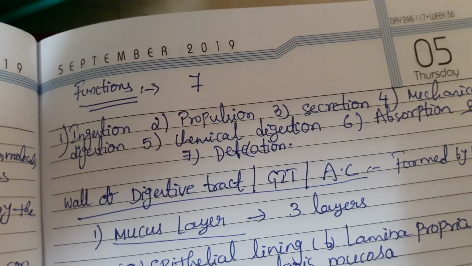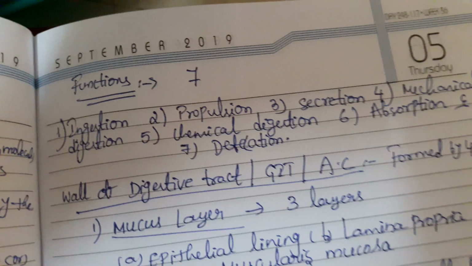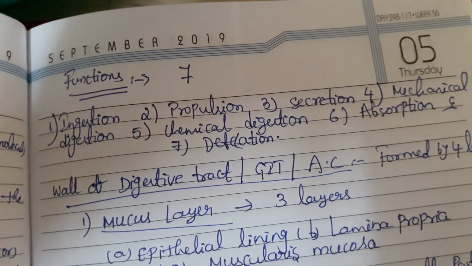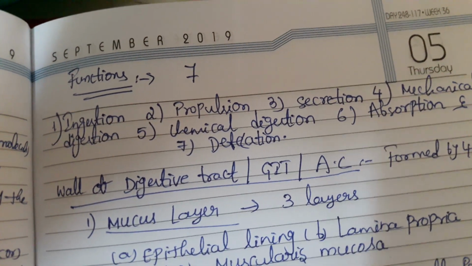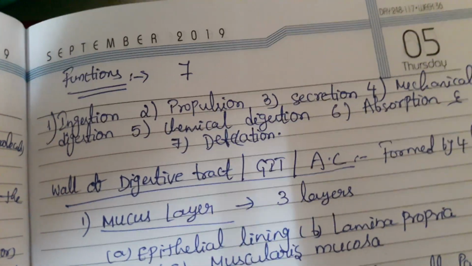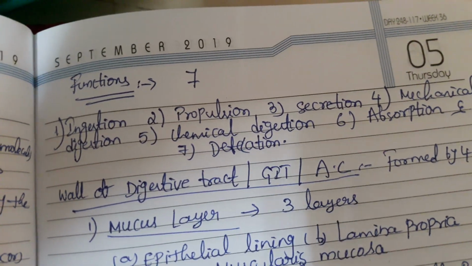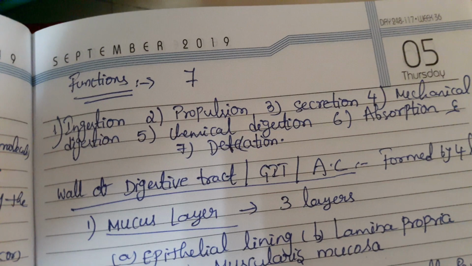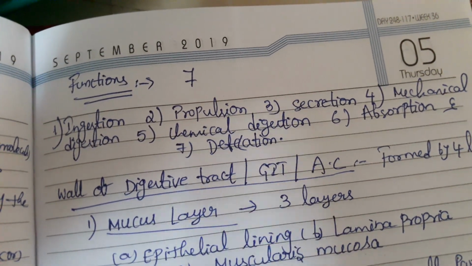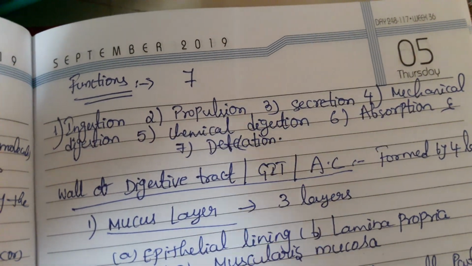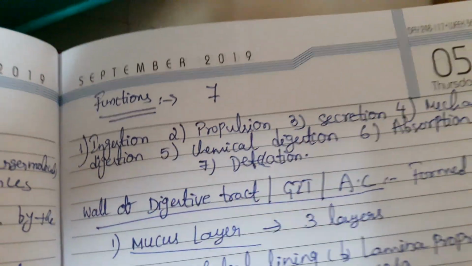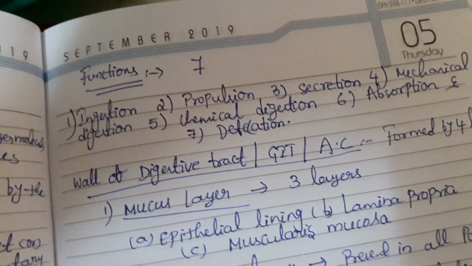But what is the difference between peristalsis and churning? Peristalsis is only forward movement, but in the churning movement, both forward and backward movement of food takes place. Not only a forward movement here; both backward and forward movement take place by the contraction of the muscles. Due to the contraction of the muscles, the food is forced backward and forward. That movement we call churning.